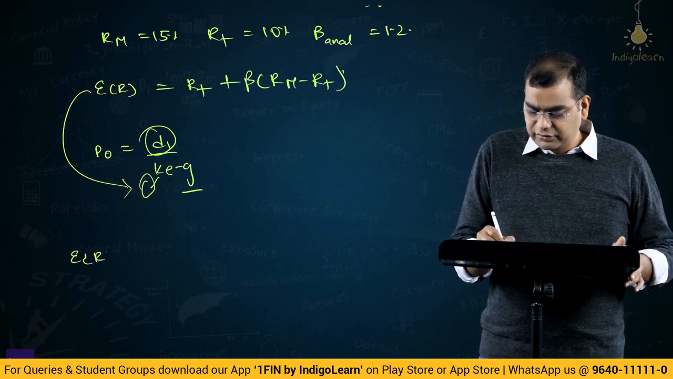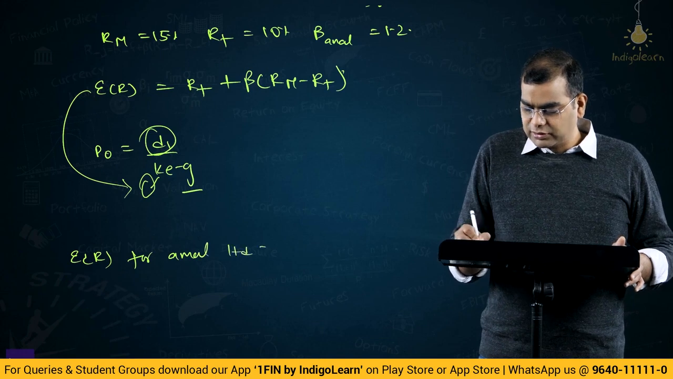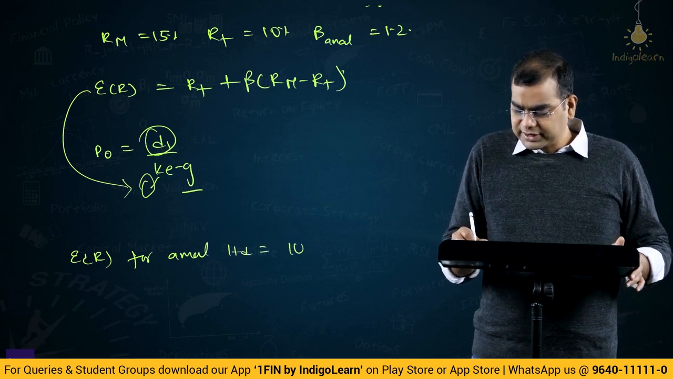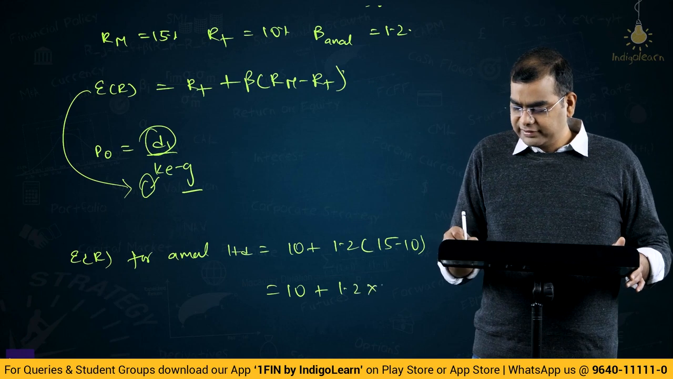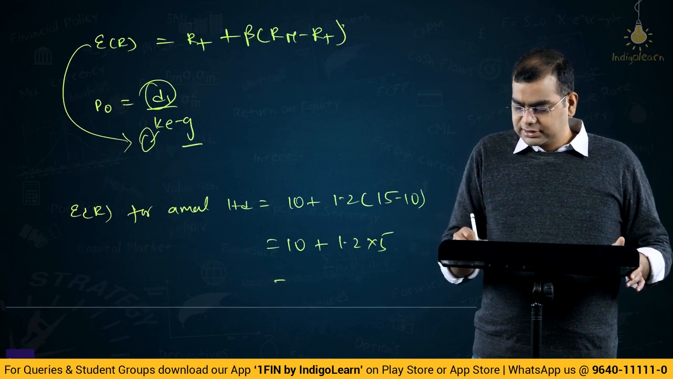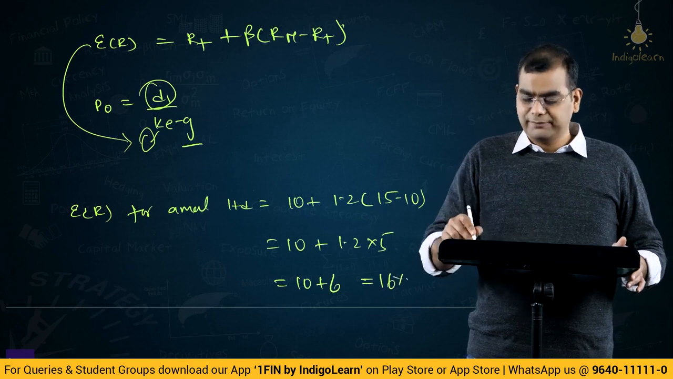Expected return for Amal Limited is equal to 10% plus 1.2 into 15 minus 10, that is 10 plus 1.2 into 5, that is 10 plus 6, that is 16%. Okay, first part is over.